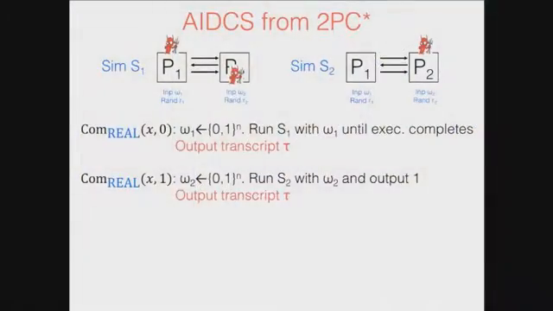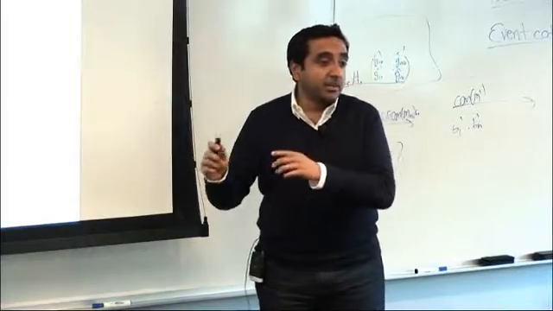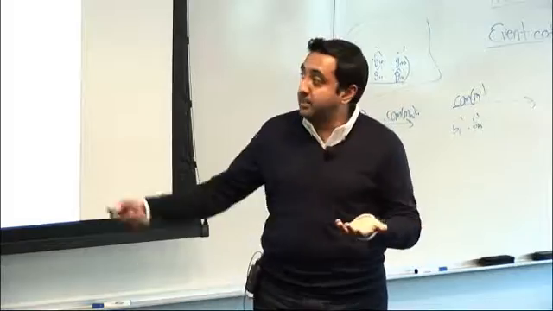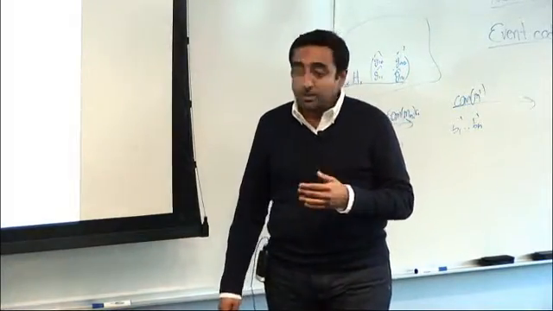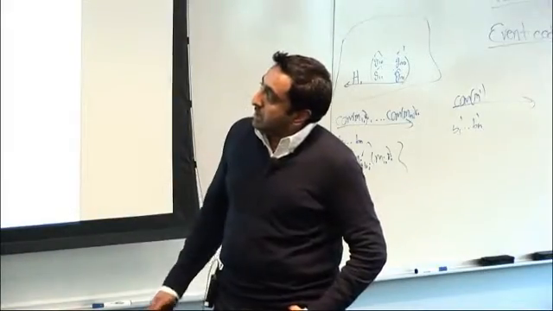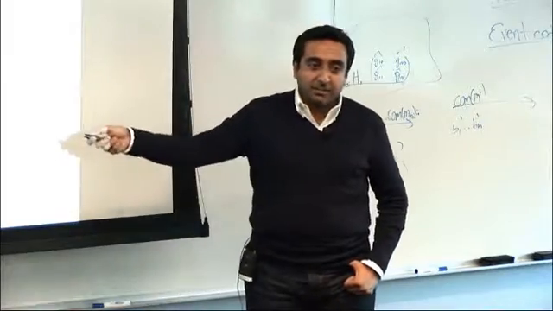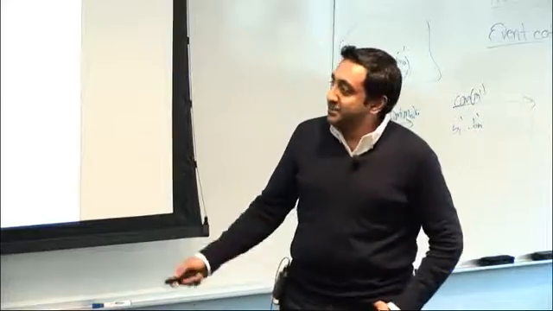The real commitment to 0 just runs P1 and gives the transcript of the communication. Now what is a real commitment to 1? It is to run the simulation S2 from P2's point of view. So I have a second simulator that just does static simulation of the second party, I generate a random input for it, and I produce its view. Okay? So now what is the simulated commitment? The simulated commitment is just going to be, actually it's going to be a real commitment to 0. I apologize for this mistake. I was trying to make these things fancy and I changed a 0 to a 1. All right.